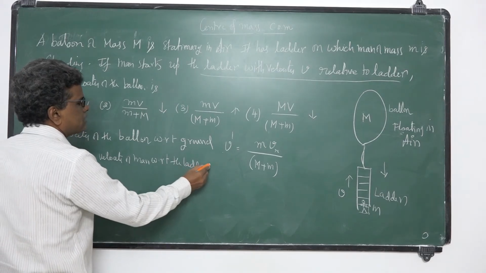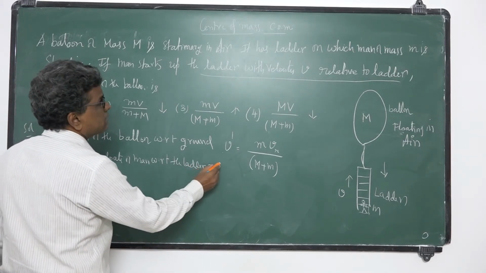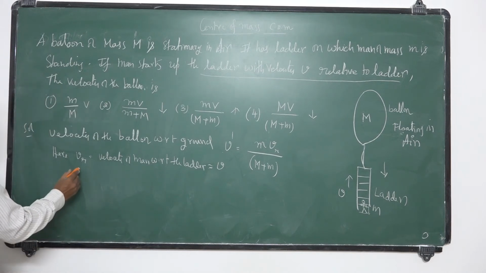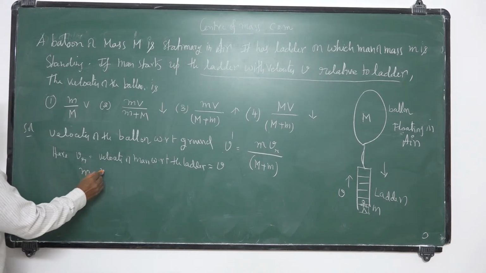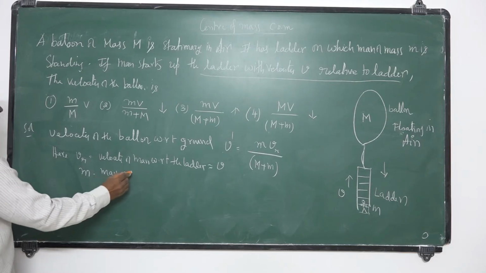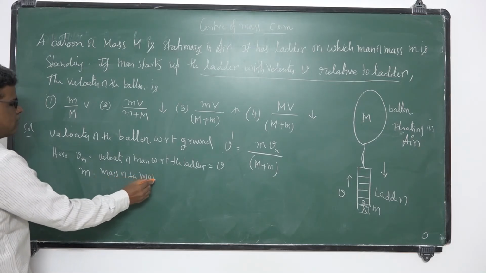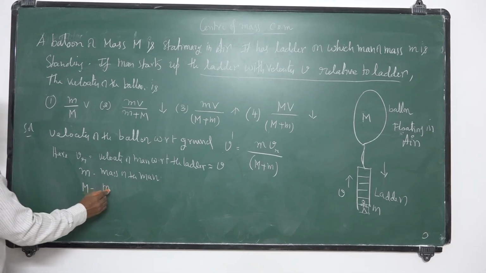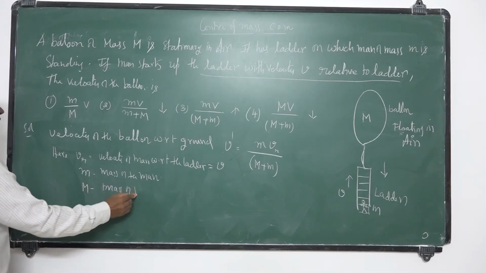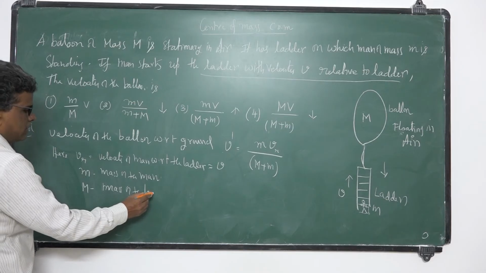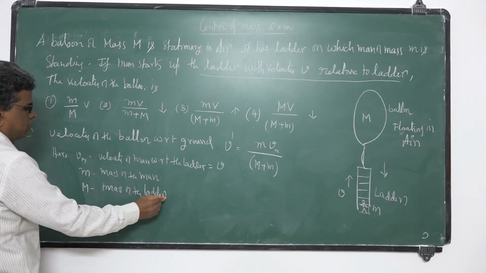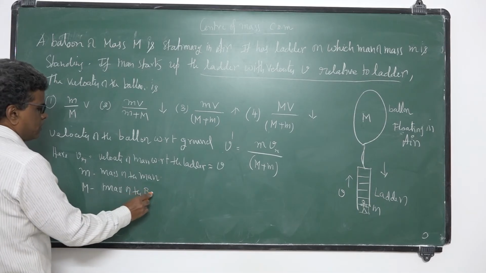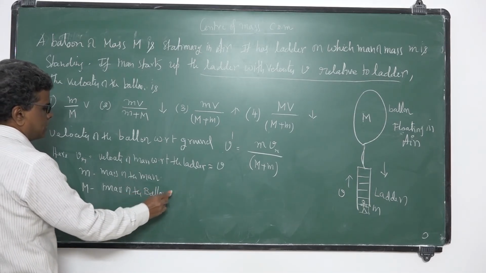Vr is given as V. Small m is the mass of the man. Capital M is the mass of the ladder-balloon system, that is, the mass of the balloon plus the ladder.